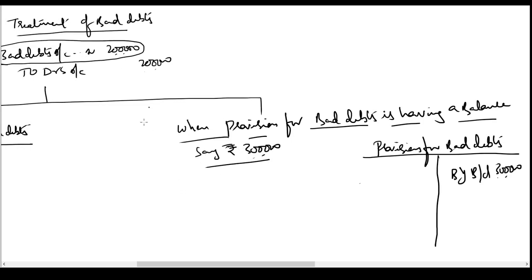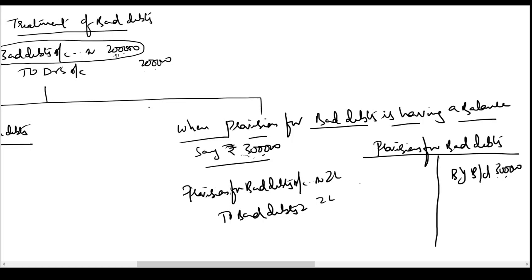So in such a case, for meeting these kinds of losses, we have already created a provision in the past. So this loss has to be now not transferred to the P&L account, it should be transferred to this provision for bad debts account. So when there is an existing provision to meet such losses, we are not going to transfer the loss to the P&L account, we will transfer the loss to the provision account. In such a case, we will pass the entry provision for bad debts account debit to bad debts account 2 lakhs rupees.